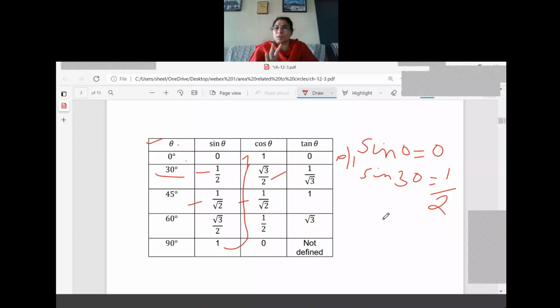Don't think that this formula is very, very difficult. Write and learn 5 to 6 times. If you write, you can learn easily. Understood? This table also you must learn. So these formulas as well as the sine values and cos values you must study and come for the next class. Then it will be easy for you.